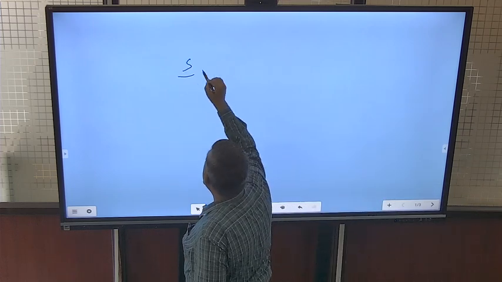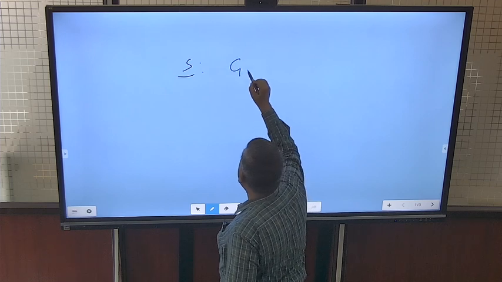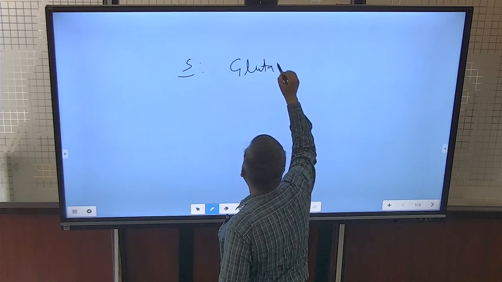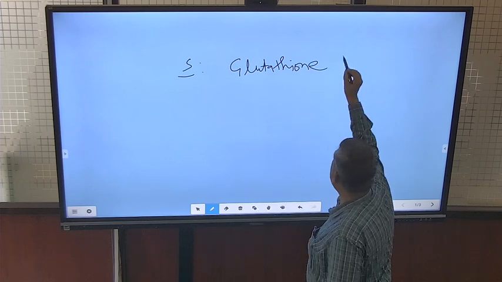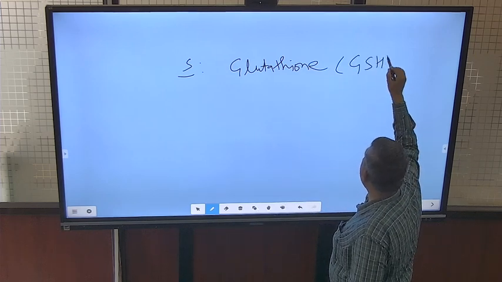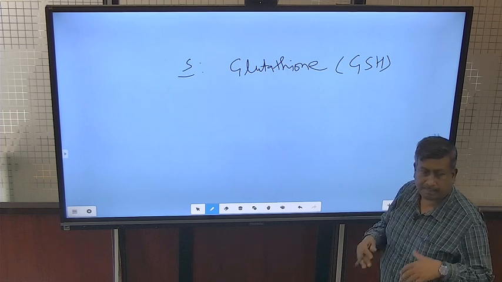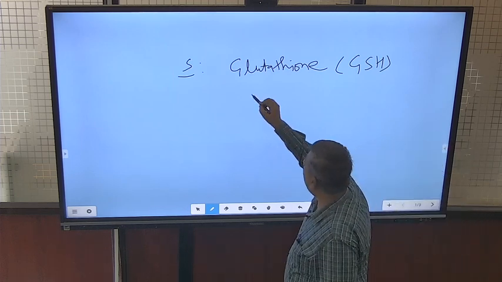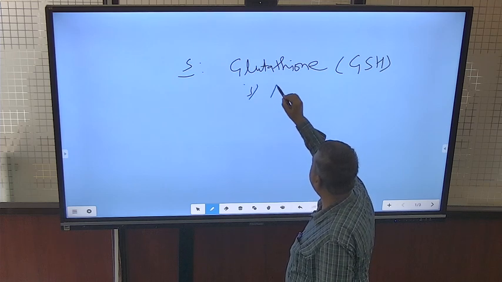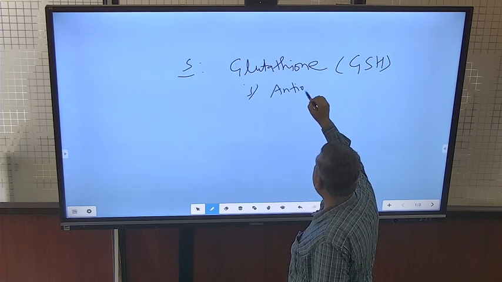Another important role of sulfur is in the formation of glutathione. Glutathione is a very important constituent of the plant and it plays many roles. The first important role of glutathione is as an antioxidant.